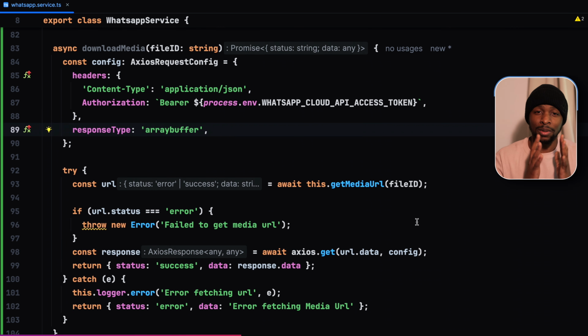Since the same method applies when you are downloading PDFs, audio files, or any file that can be attached using the WhatsApp client, how then do we identify the file type? We can use the response header.